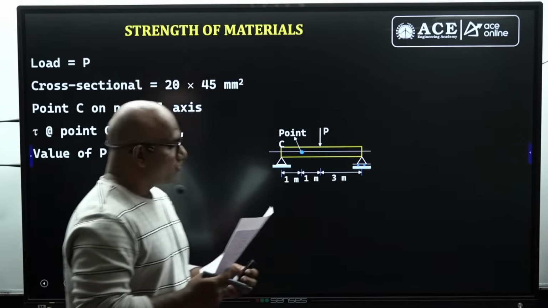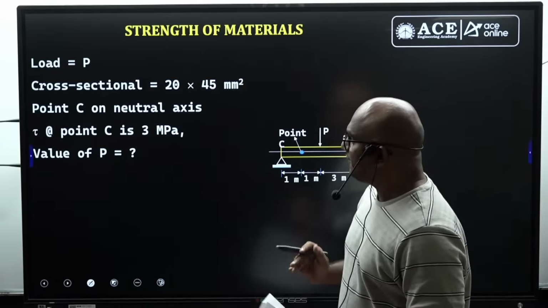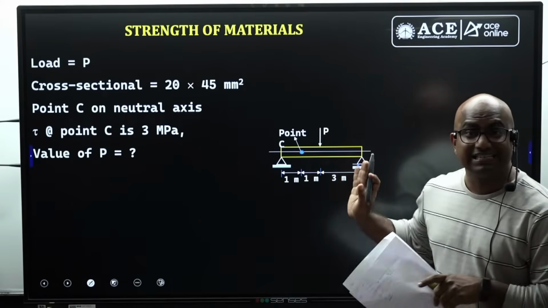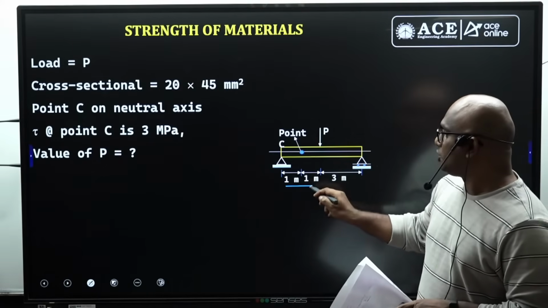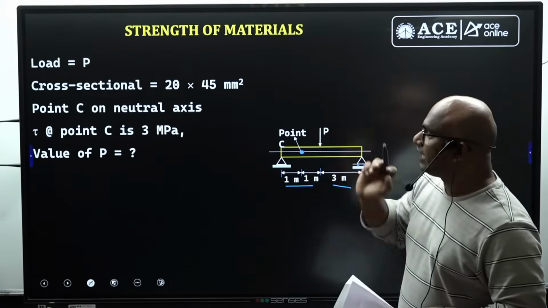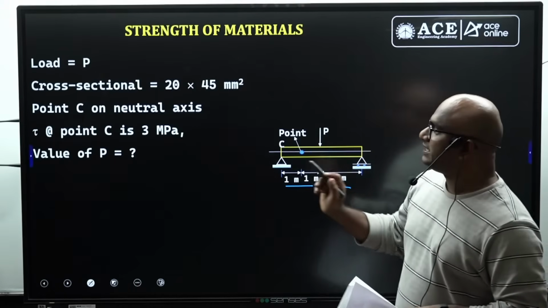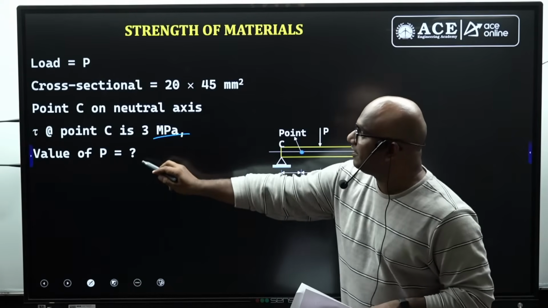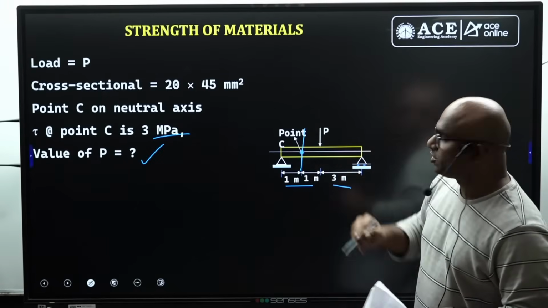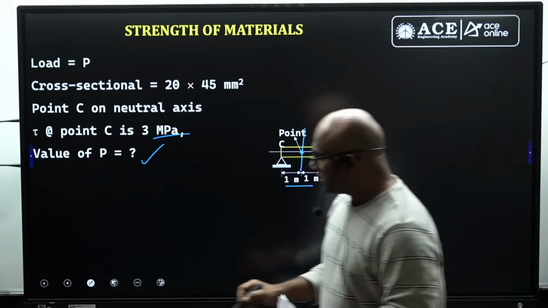Now coming to this question, again a straightforward question, guys. He has given that there is a load acting at this location. It is an unsymmetric beam, sir, because this is the 2, this is the 3 he has given. Then point C is on the neutral axis and tau at point C is given as 3 megapascal, guys. Then what is the value of P? The shear stress at this location, guys.